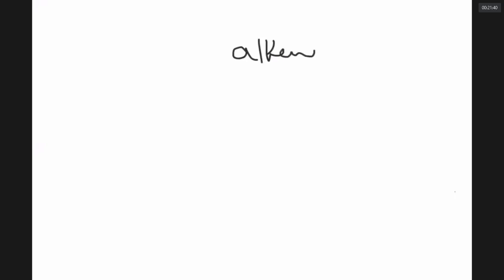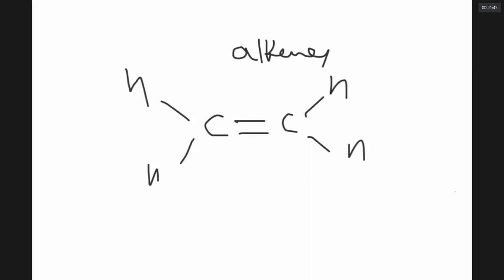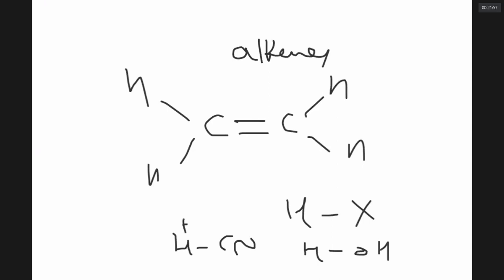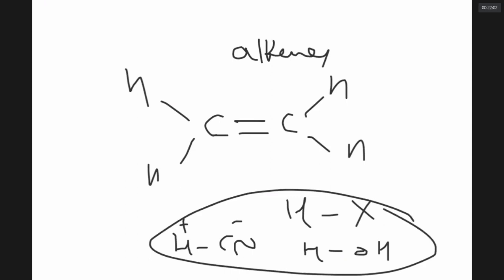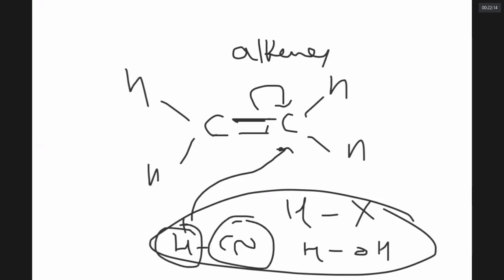Alkenes are different. They have a C double bond C that makes them highly reactive. If there is something like HX, it can be HCl, HBr or HI. It can be HOH, water. It can be HCN, anything like H plus, X minus. Whenever HX is added to an alkene, this is the electron rich center. One carbon takes the pi electrons and gets a minus charge and urgently combines with the H plus. It is H plus, X minus.